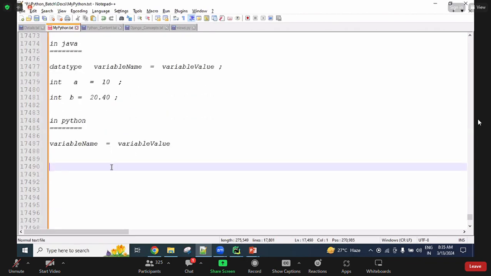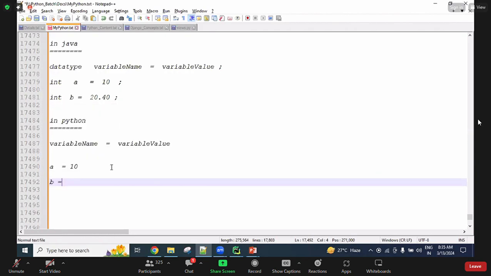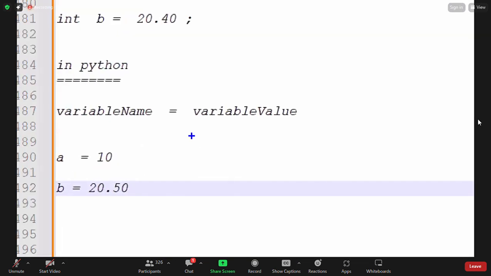So here I'm writing a = 10 and next b = 20.50. Check here: the 10 is an integer type, so integer type memory is created and its reference is assigned to a. This memory is referenced by a, and the value 10 is stored.